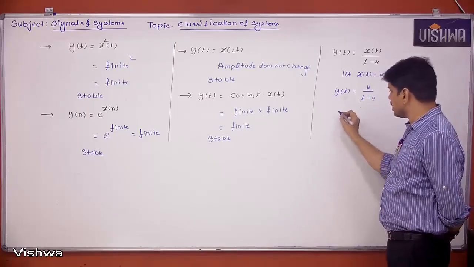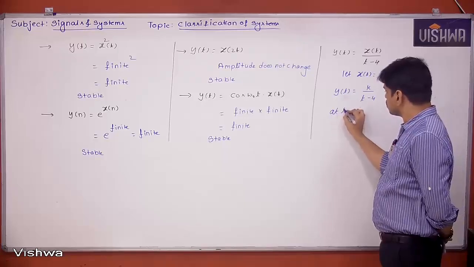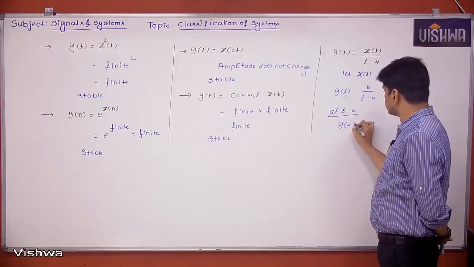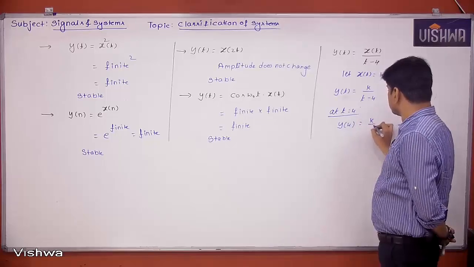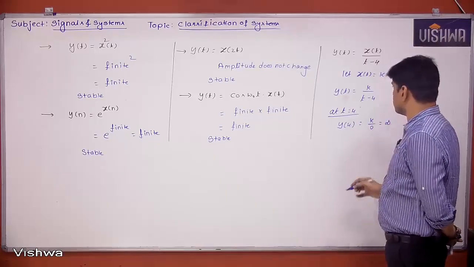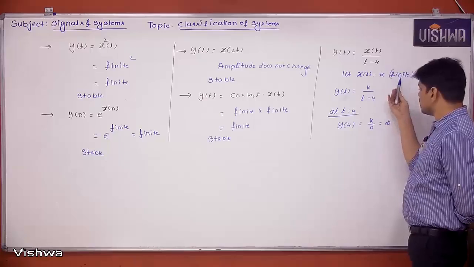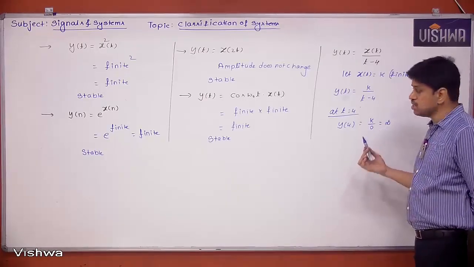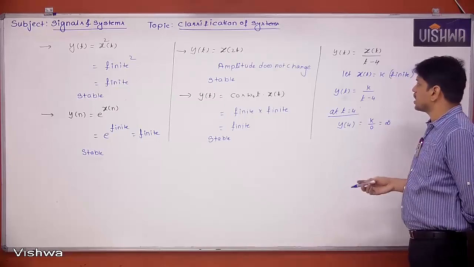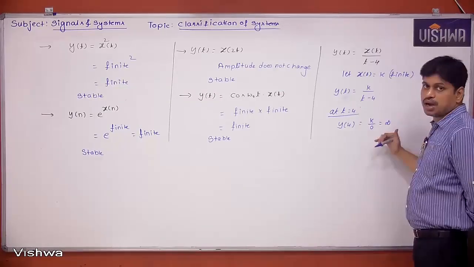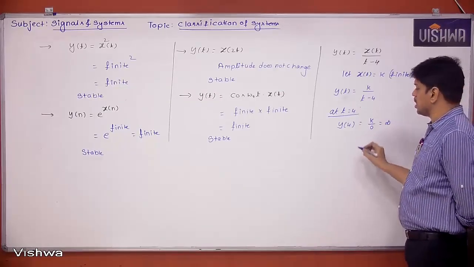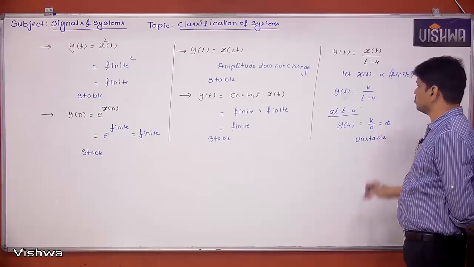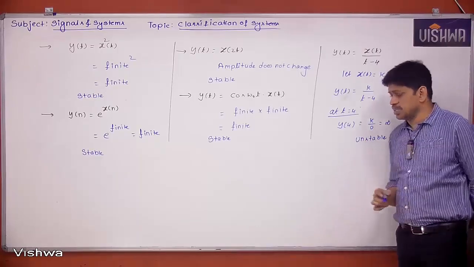Why? Because at t is equal to 4, y of 4 is k by 0, which is nothing but infinity. That means x of t is a finite value, but at a particular instant y of t goes to infinity. So for a bounded input we are getting unbounded output. The system becomes unstable. That's the meaning of it.